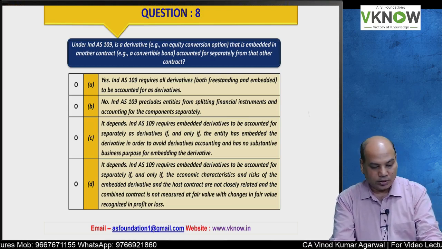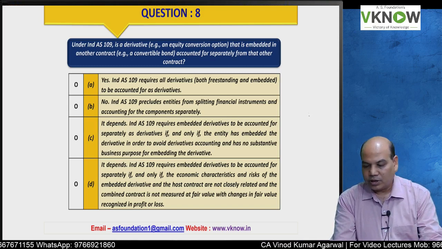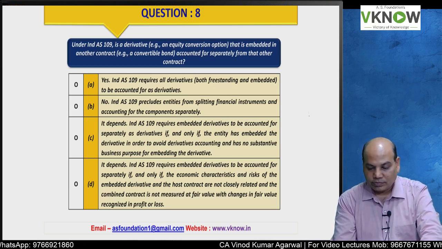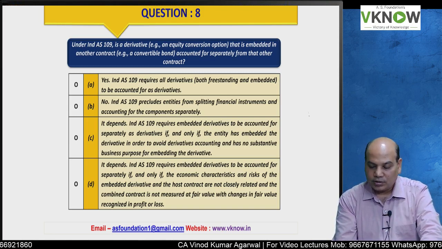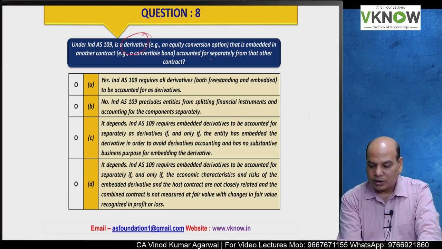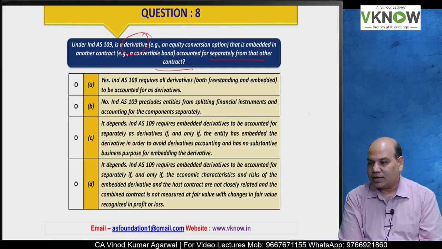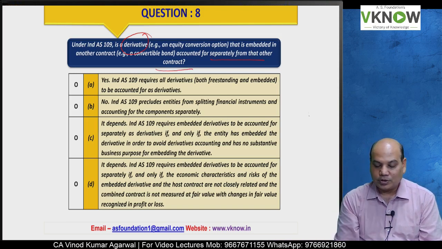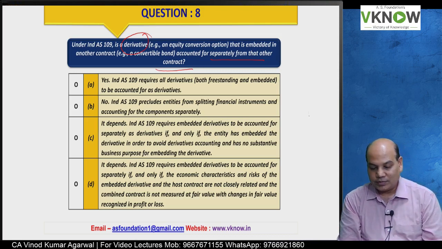Under Ind AS 109, is a derivative, for example, an equity conversion option that is embedded in another contract, for example, a convertible bond, accounted for separately from that other contract? Is the derivative contract separated from the other contract? That is the question. Do we separate an embedded derivative? Don't say yes, you have to tick the correct option. Yes, no, that I don't want. I want you to answer A, B, C, D.